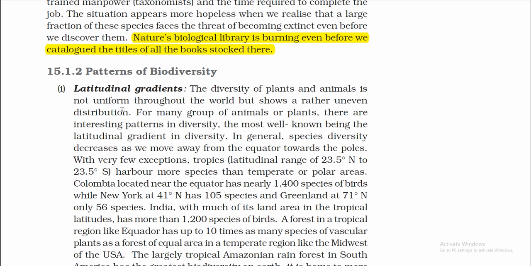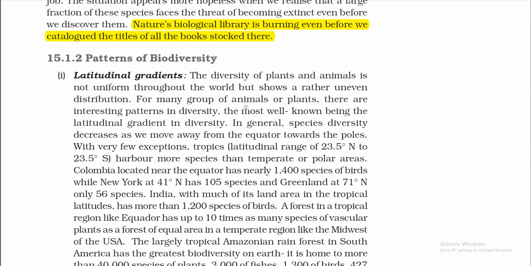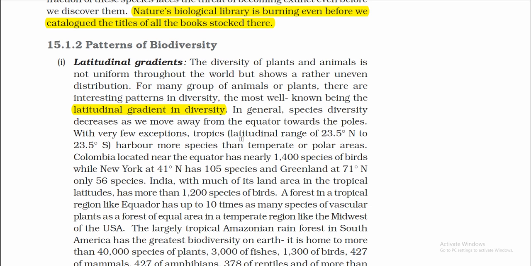Patterns of biodiversity: latitudinal gradients. The diversity of plants and animals is not uniform throughout the world but shows a rather uneven distribution. For many groups of animals or plants, there are interesting patterns in diversity, the most well known being the latitudinal gradient in diversity. In general, species diversity decreases as we move away from the equator towards the poles.